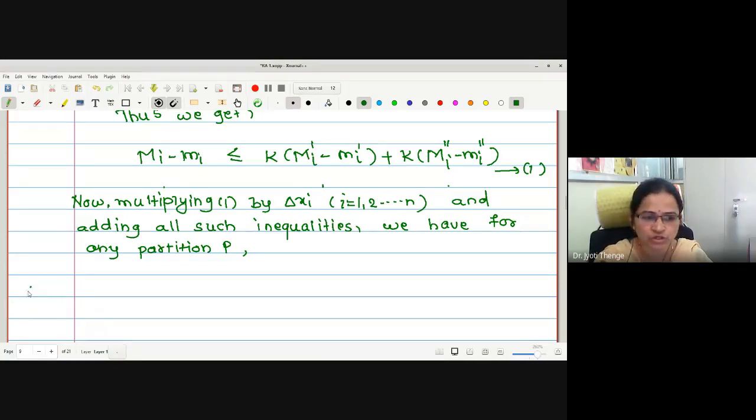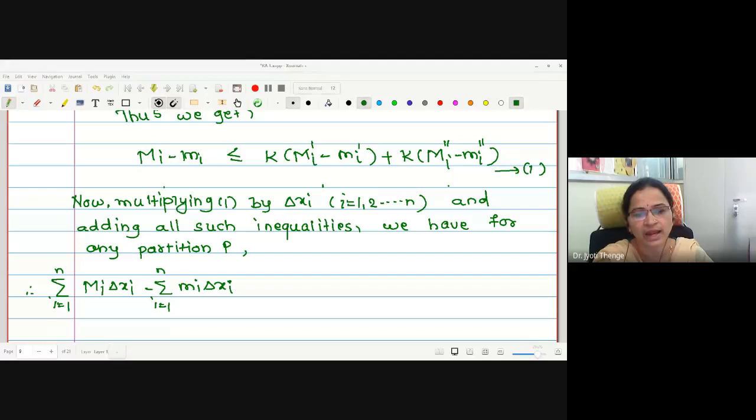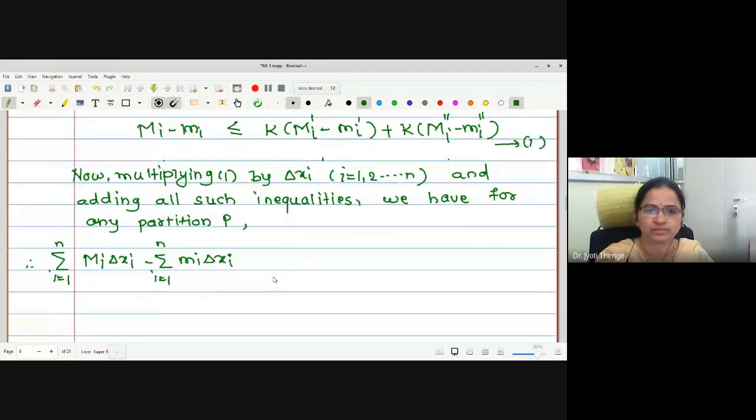Okay, therefore let me do a shortcut. I will take the summation. Shall I separate also simultaneously? I am just reducing my work of writing. Correct? I am multiplying by delta xi and we are taking the sum over i equals 1 to n. This is less than or equal to, k is independent of i, therefore let me take it outside the sum. Let me put a bracket here: k, sum over i equals 1 to n. Now here we are multiplying by delta xi and we are separating as well.